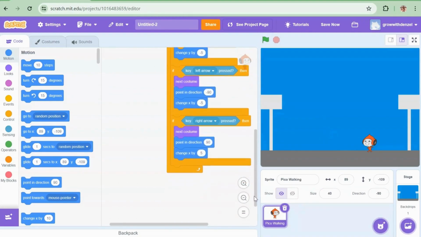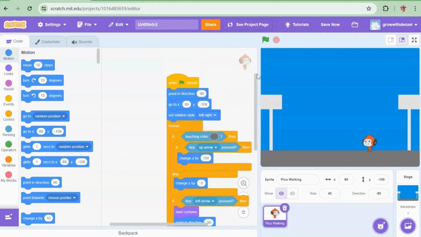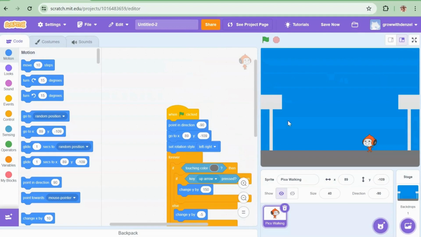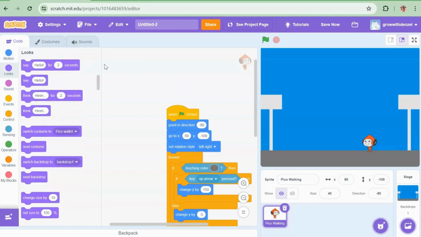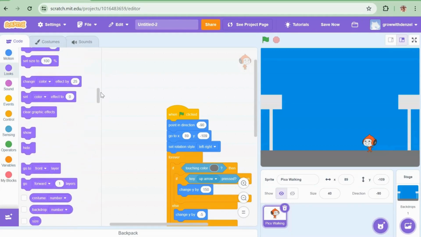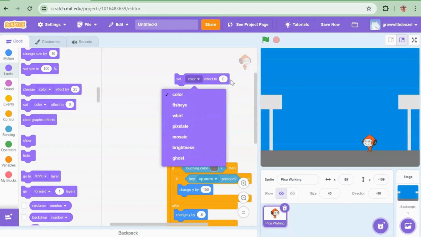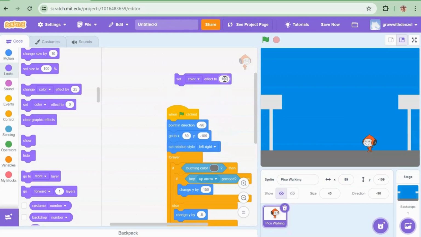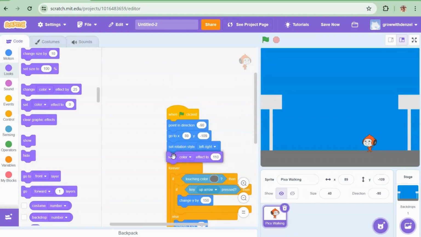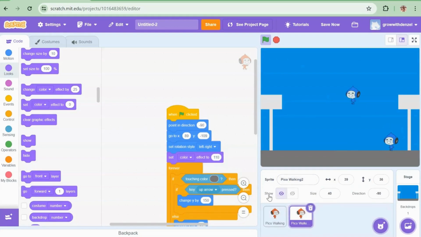And now we have this here, we're ready to add the coloring. So we'll label this side red and this side blue. And since it's on the blue side, we bring out the looks, go to set color and set it to 110. Reflect and you see it's blue. For the blue, duplicate it, we set it to 190. For red, now you can see.